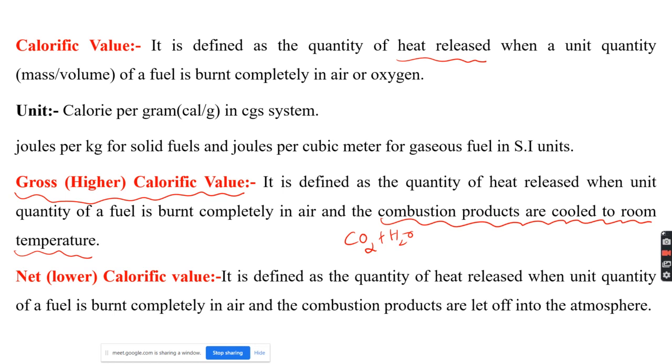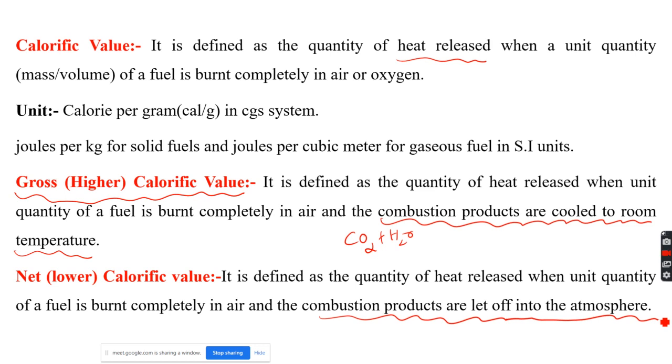Whereas in the case of net calorific value, here also we consider the heat released when a unit quantity of fuel is burnt completely in air and the combustion products are allowed to escape or are let off into the atmosphere.